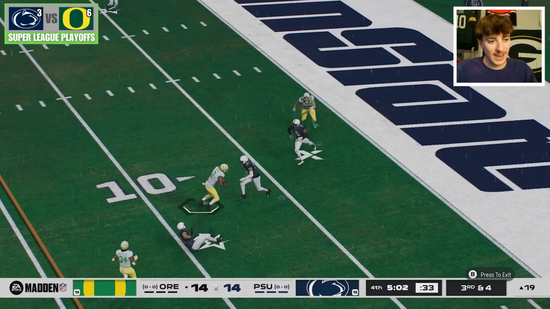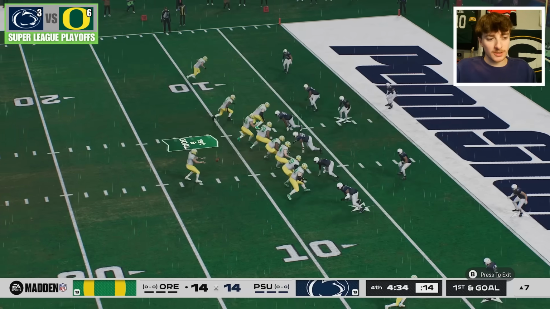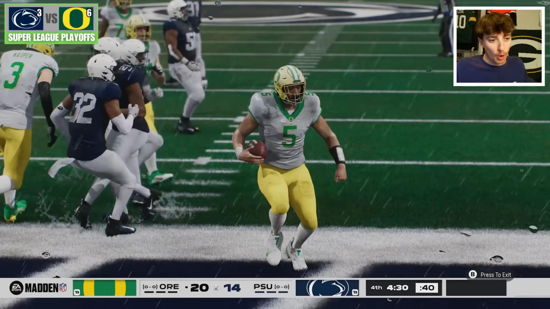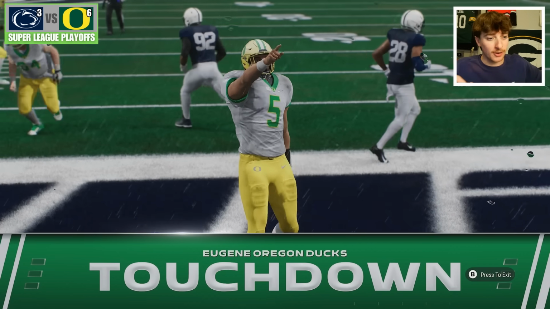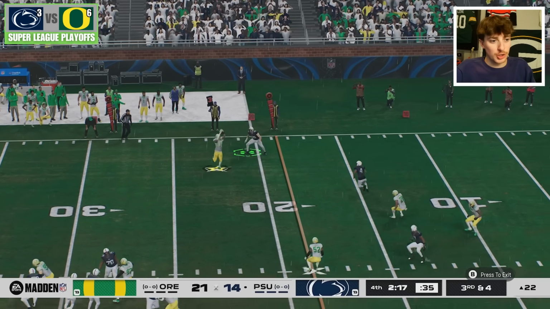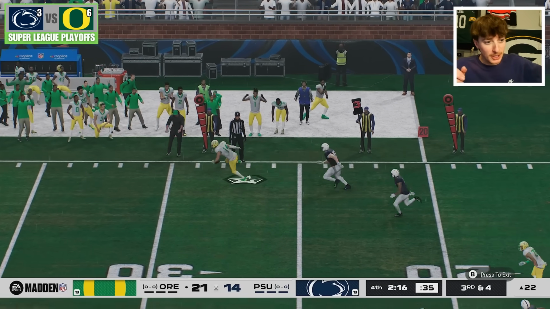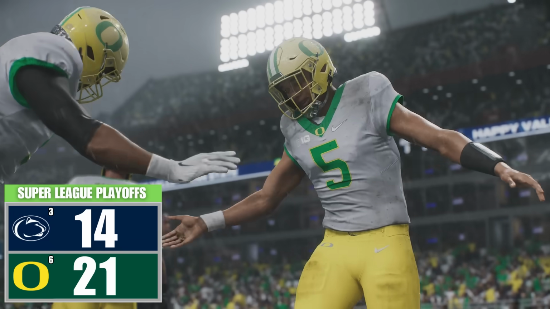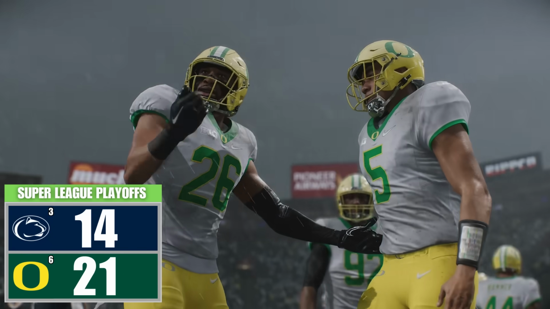Oregon versus Penn State, and here's the first down for the Ducks inside the 10. Dante Moore still at quarterback, but for the most part, everybody else is auto-generated players. Dante Moore rushes in the end zone for a touchdown to go ahead against Penn State. Quickly down the field is Penn State looking for the equalizer. Auto-generated team. This is intercepted and probably going to be a pick 6. If he can stay on his feet, he'll get tracked down around midfield. The Oregon Ducks close this one out and await the winner of the Vikings and Titans.